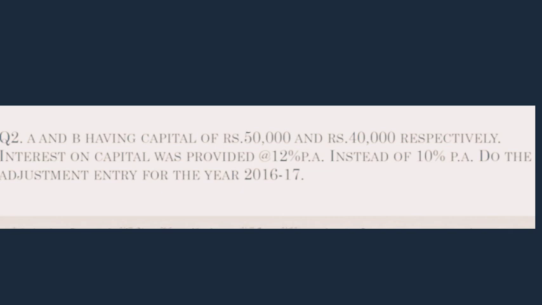This is the last question from the topic past adjustments, where it has been said A and B are partners having capital of 50,000 and 40,000 respectively. Interest on capital was provided at 12% instead of 10%. See, the correct interest is 10% and the wrong interest which has been provided is 12%. But in this case you find that there is no profit given. So how will we make the adjustments? For knowing how to make the adjustments, we need to follow the solution. Let's go through the solution.